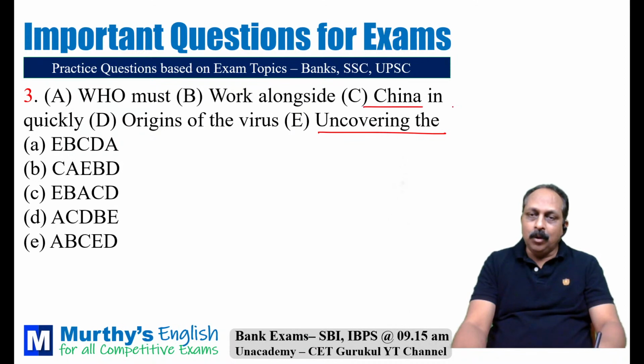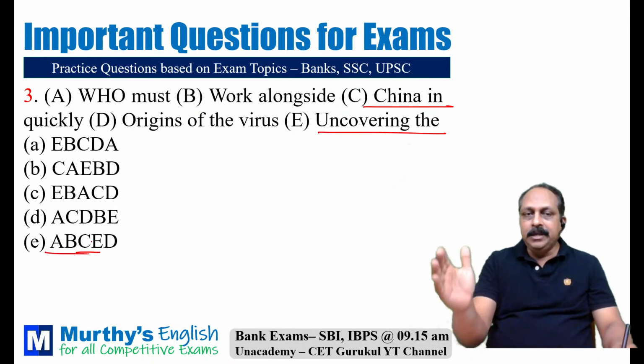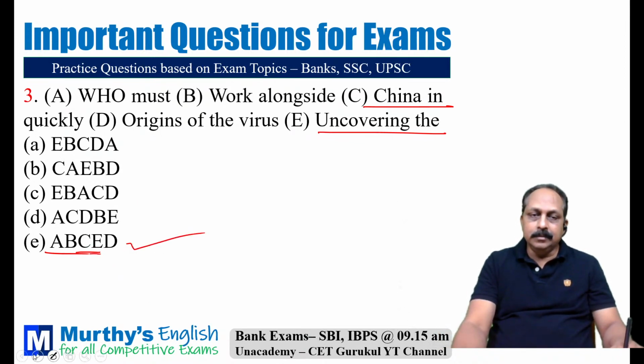Here you should be able to make out alongside China in quickly uncovering, CE. That is one clue for you. And also here there's nothing wrong with ABC. World Health Organization must work alongside China in quickly, then E should come, uncovering what, the origins of the virus. Answer is E.